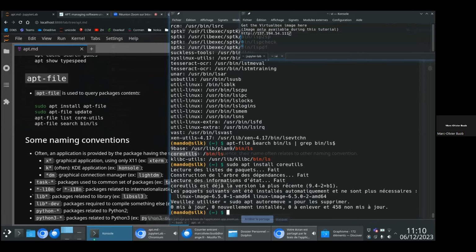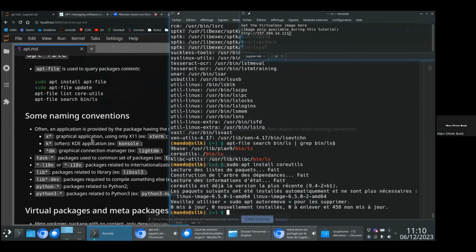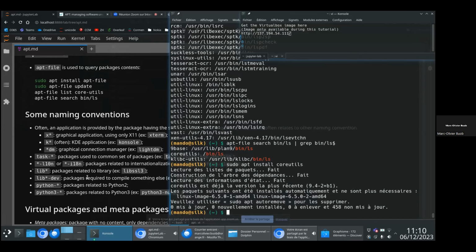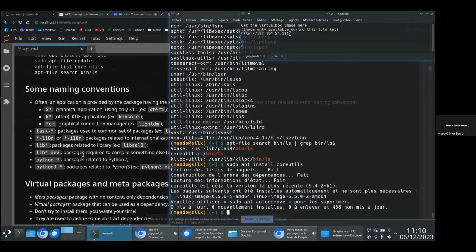What you have to know is that the naming of the packages follows some convention. For example, all the packages that start with X are most of the time related to graphical applications. If it starts with a K, this is often a KDE application. I won't read the whole list, but you have some examples here.